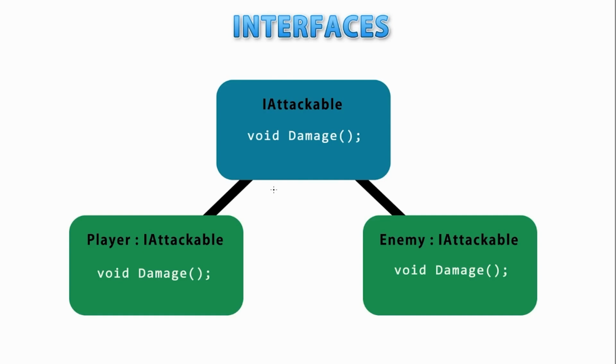This logic is somewhat similar to the class inheritance that we just covered in the previous lecture, except you cannot create an object of the interface type. Another difference is how a class can only inherit from a single base class, but a class can implement multiple interfaces. So for example, with this structure right here, an IAttackable interface that is implemented by both the player and the enemy, with this we could have some kind of bullet object, then the bullet could receive an object of type IAttackable for some kind of target. Then the bullet itself would call the damage function on that IAttackable, meaning the bullet itself would not know if it's attacking an enemy or a player, but because those work with the interface, the bullet would be able to deal damage to both players and enemies.